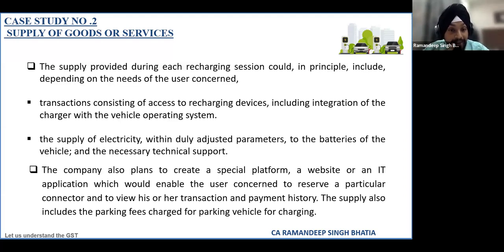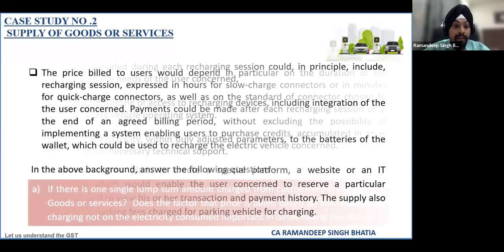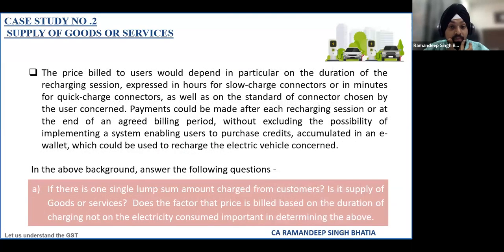The company also has created a special platform, a website or IT application, from where they will provide these services. They can reserve their connectors, pay from the app, and have a wallet facility also. This supply also includes a parking fee charged for the parking of the vehicle during charging. The price billed to the user would depend upon the duration of the charging session, expressed in hours for slow chargers and in minutes in case of quick charger connectors.